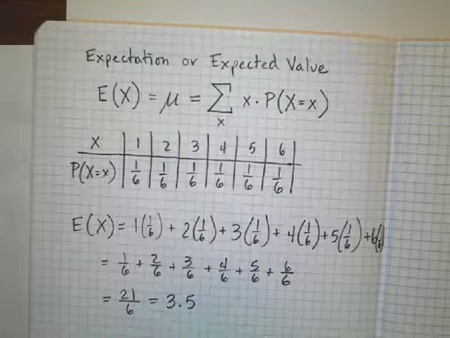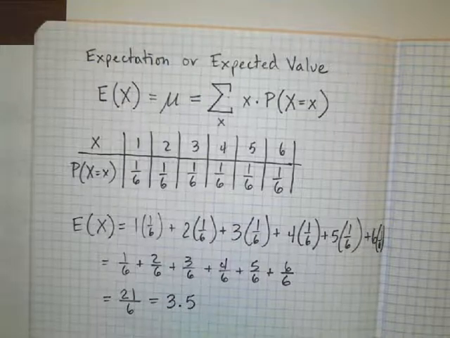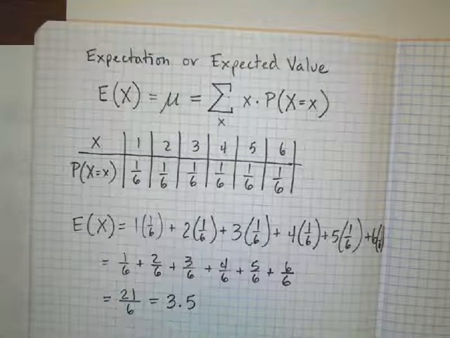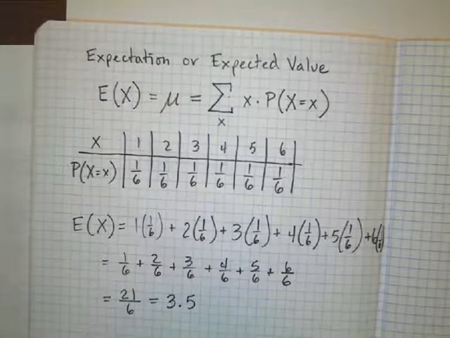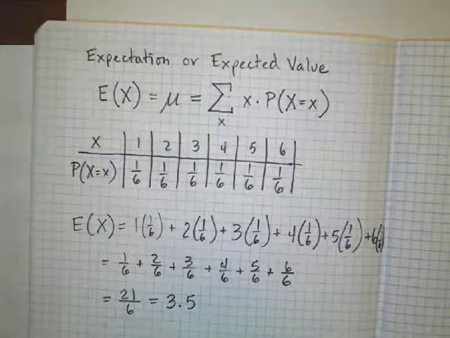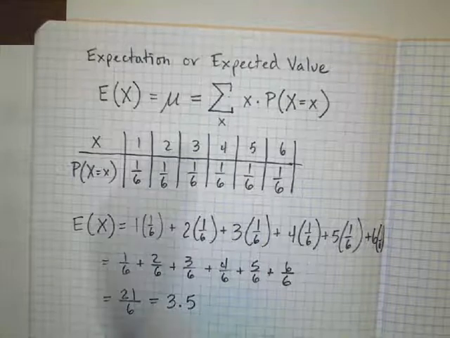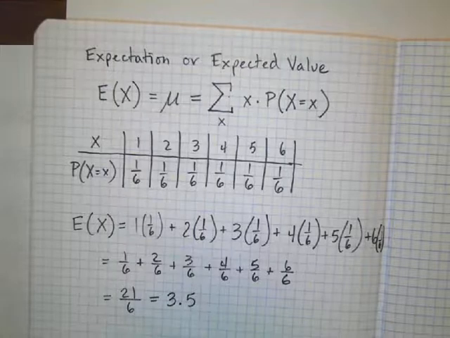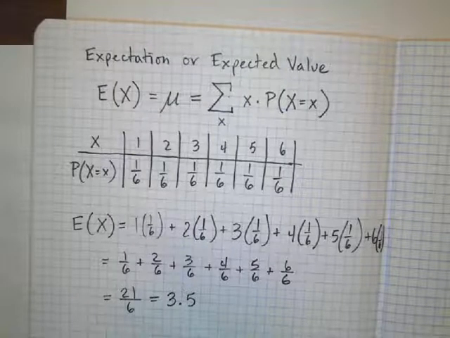Okay, so you are going to be doing some problems in MathSpace that not only ask you to find the expected value, but they're also going to ask you if something is a fair game. So I'm going to stop this video and I'm going to go over to MathSpace and make a screencast video of me doing one of the problems, because they get a little bit different over there than what IB actually expects you to do. This is what IB wants you to be able to do, find the expected value, but we're also going to look at something called fair game. Is something a fair game?